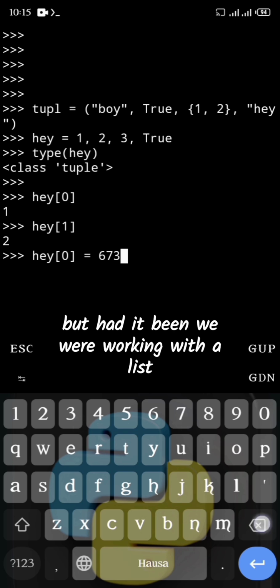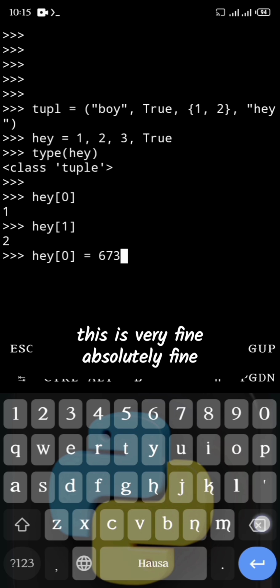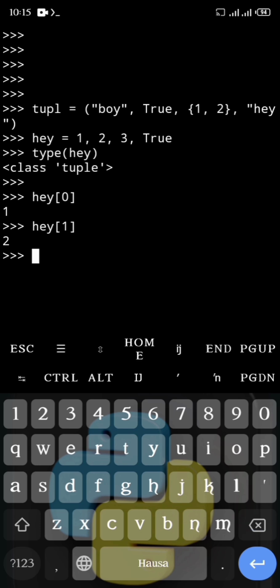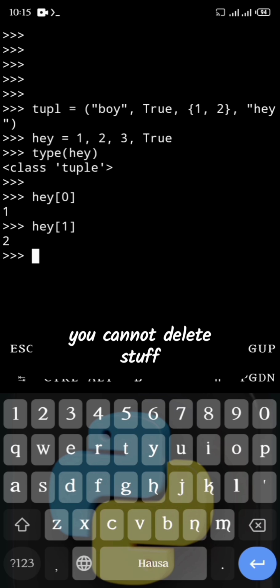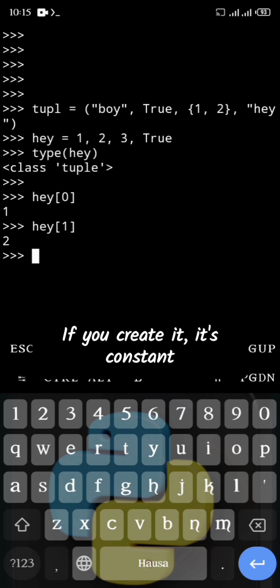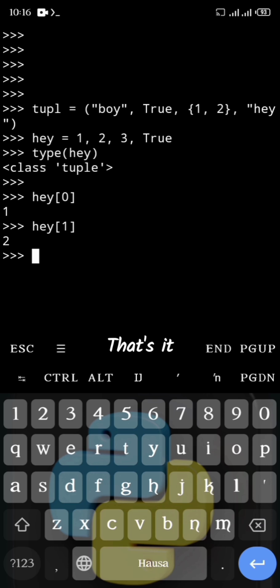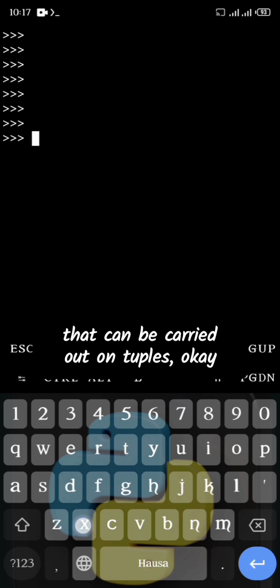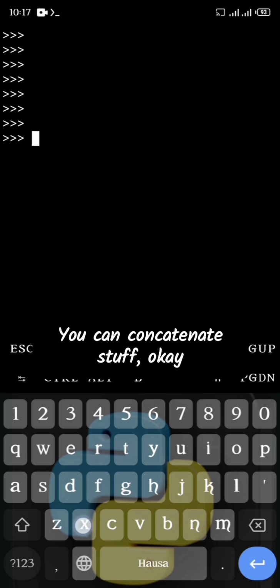But had we been working with a list, this is absolutely fine, because lists are mutable. Tuples are not mutable, okay? So you cannot add stuff, you cannot delete stuff, and you cannot reassign stuff. If you create it, it's constant. That's it. Now that we know all that, there are still operations that can be carried out on tuples. Okay, you can concatenate stuff.